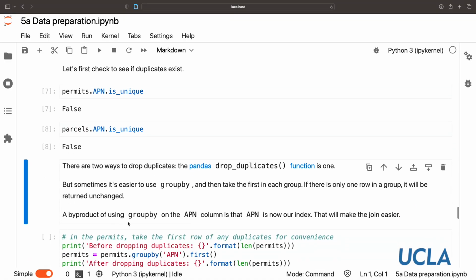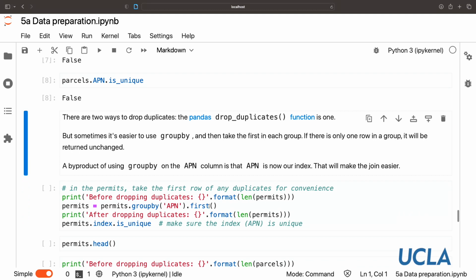So if we're not really worried about which one we take, if there's a lot of these duplicates, we might care more about aggregating these. But if it's just a few, as I suspect it is, something we can verify, we can just make it simple for ourselves. And a nice byproduct of using group by on the APN column is it promotes APN to our index, and then that's going to make the join easier.